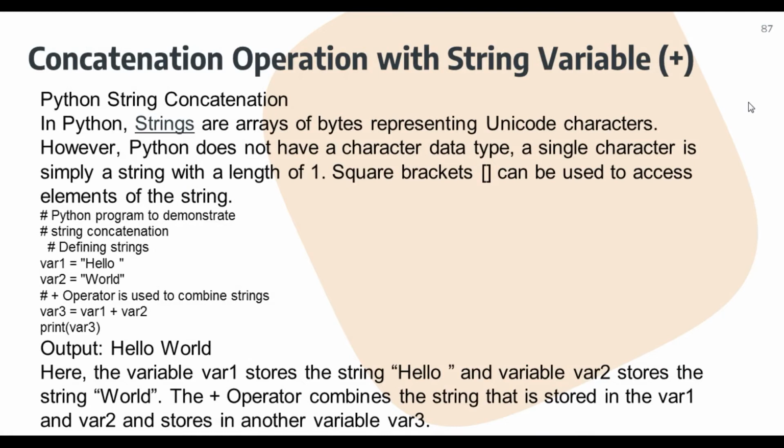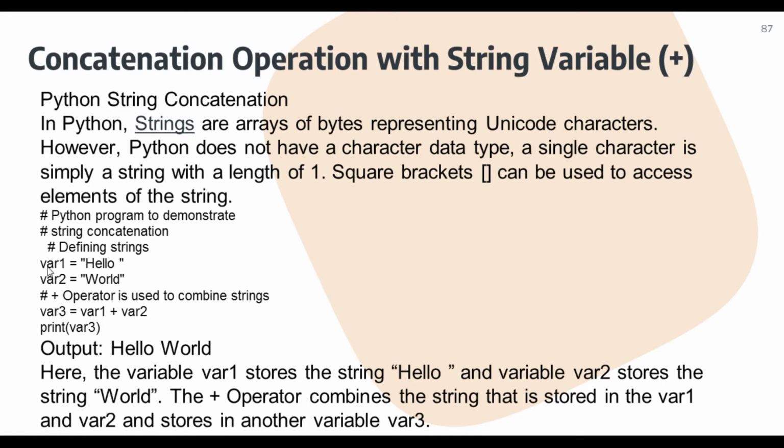And now we are going to understand the concatenation operator with string variables, that means plus. In an earlier video we understood what the concatenation operator is. So here we will understand Python string concatenation. In Python, string arrays are bytes that represent Unicode characters, that means the characters A, B, C, whatever. So Python does not have a character data type. It contains a string data type. Actually it is a collection of characters, which is encoded in single quote, double quote or triple quote, and with square brackets we can access it one by one.